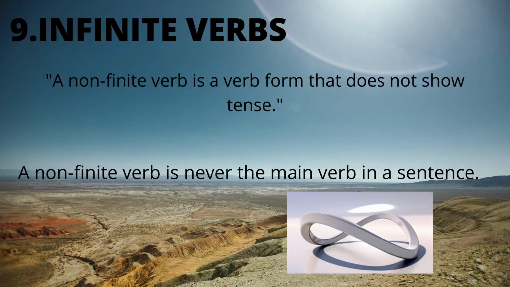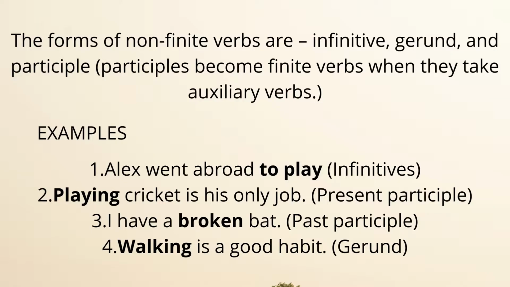The next type of a verb is infinite verbs. Infinite verbs are the verbs that do not show tense. A non-finite verb is a verb form that does not show tense. A non-finite verb is never the main verb in a sentence. The forms of non-finite verb are infinitive, gerund, and participle. We will discuss them one by one.